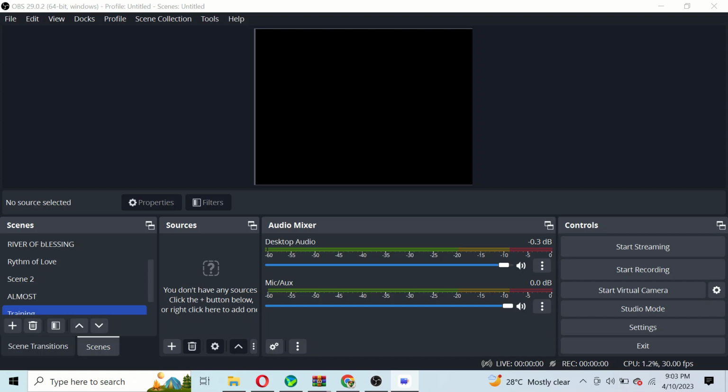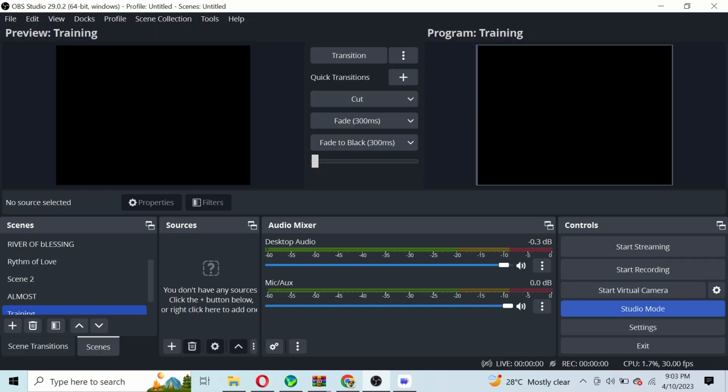And over here you have your controls. Now, when you first install OBS, the first thing you should do is to change it into the studio mode. So how do you do that? You move your cursor to your controls and then you click on studio mode. Now you can see that I have preview and I have program. The preview page is where I can preview my work before I send it out to the program section. Whatever I have here in the program section is actually live for the audience to see or for any of my destinations to view.